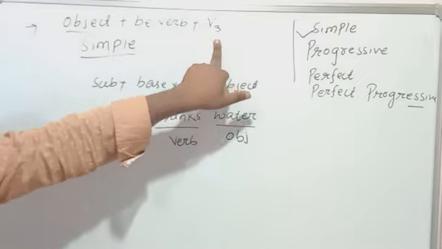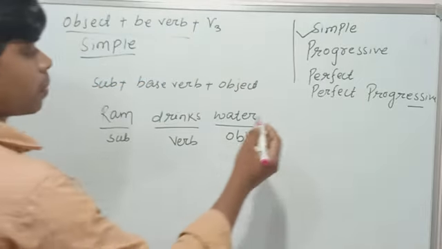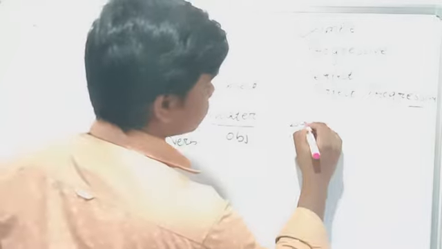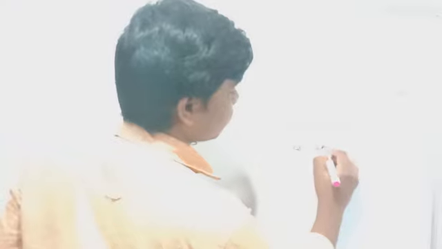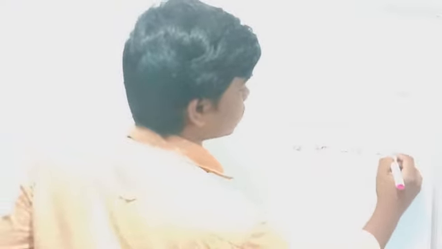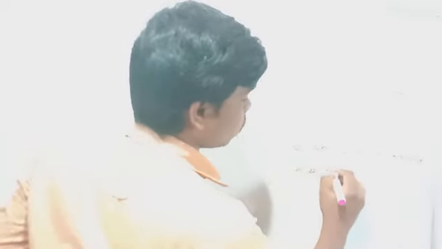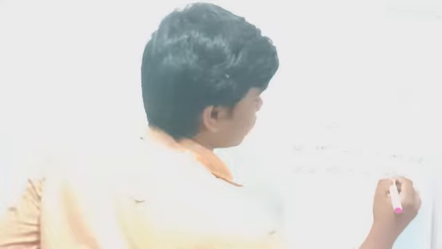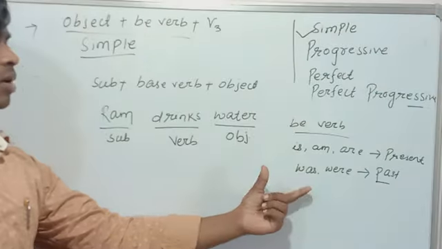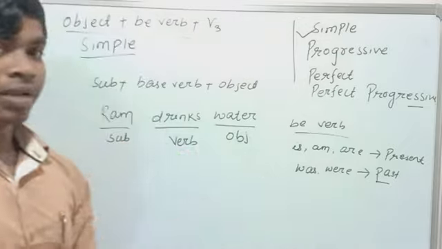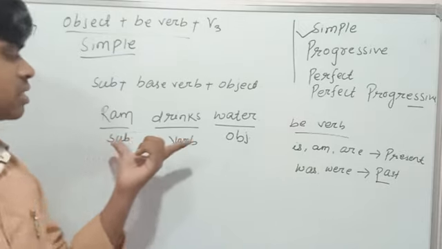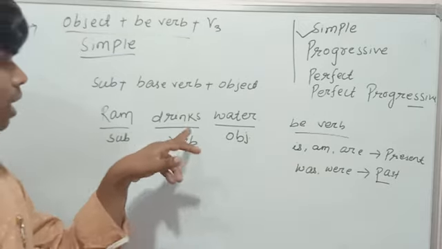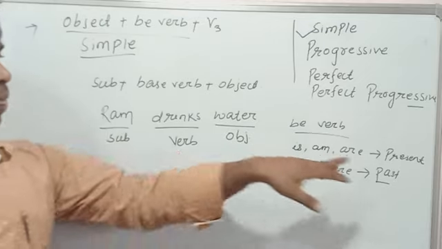V3 means the third form of the verb. And the be verbs: I will write in present case, is, am, or are. It is in present. And was and were, these are our past. Yes, students, this is past and this is present. So, Ram drinks water. We have to see whether the sentence is written in present or past. As drinks, we know that it is in present.